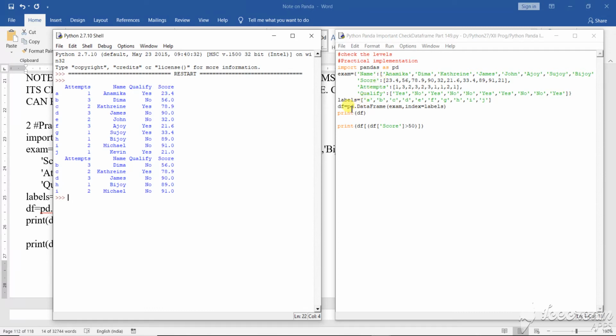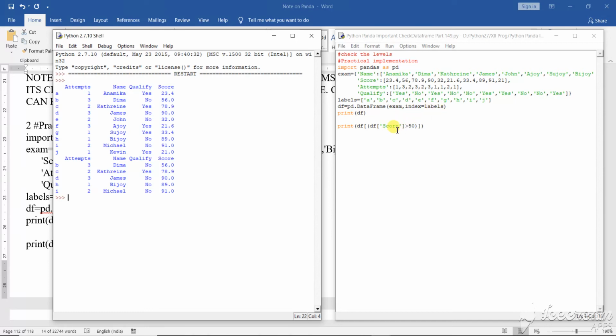So how to convert? df equals pd.DataFrame, then what should be there? Exam, isn't it? Then index equals what? Index, the level. By default, if I don't give anything, 0 1 2 3 4 will come. But if I say index equals level, I am taking this level as an index: a b c d e f g h i j. So instead of 0 1 2 3 4, the index came here as a b c d e f g h. Why? Because I have declared here that index equals level.